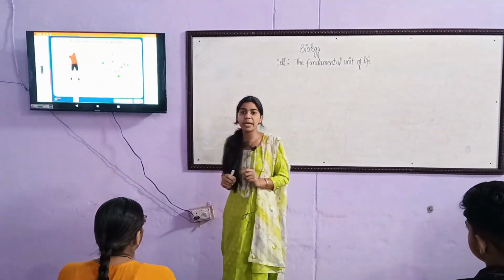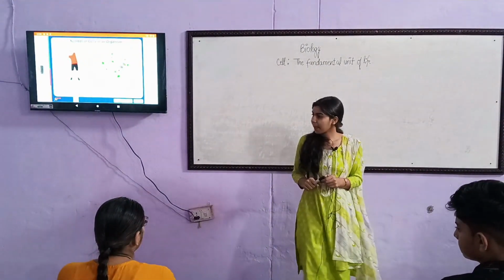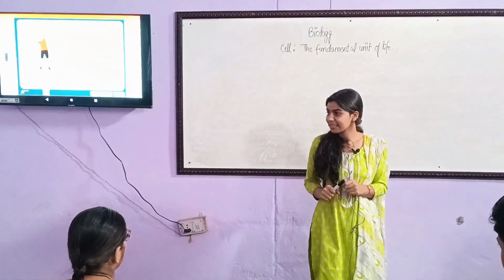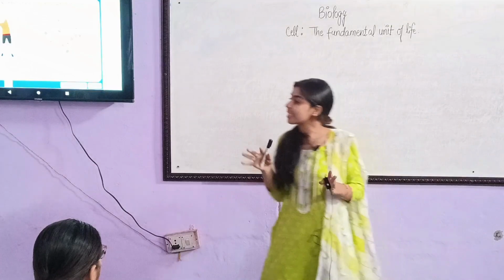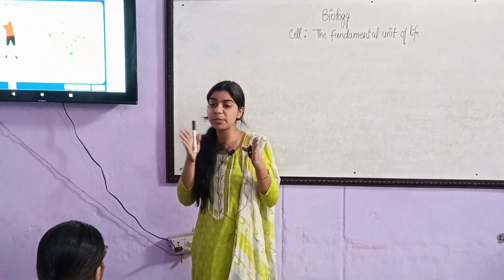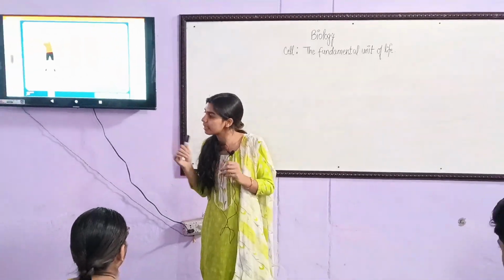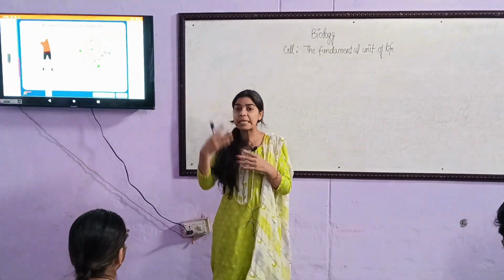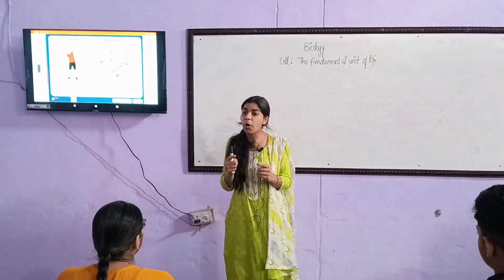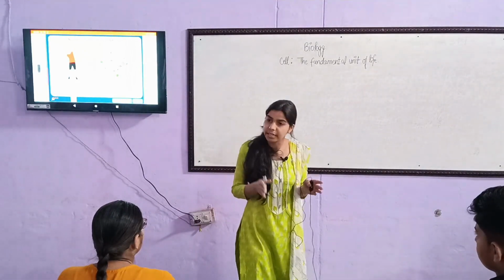But what is the reason behind that? We have just studied that multicellular organisms have more than one cells in themselves. So human beings are made up of trillions of cells. That's why we call them multicellular organisms.